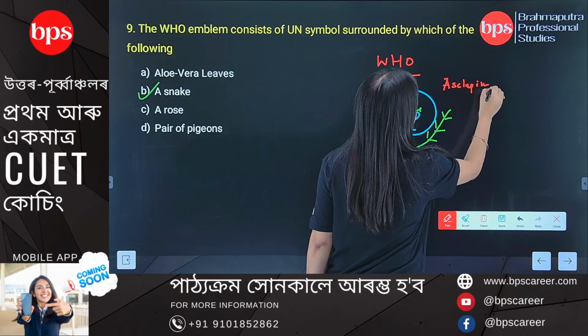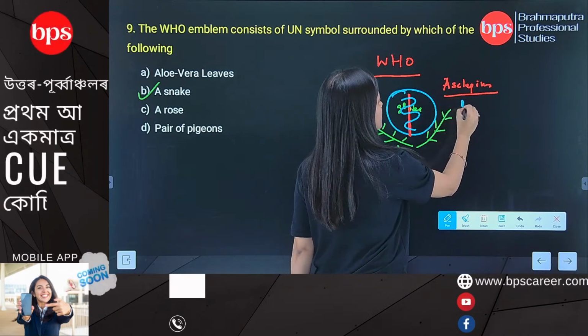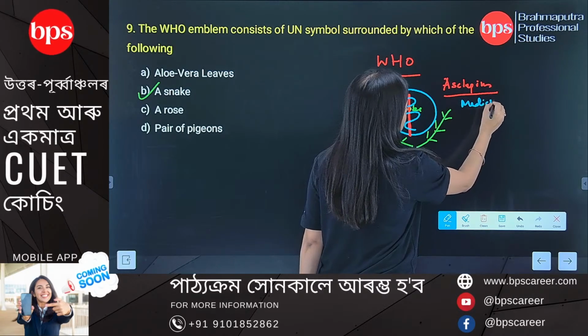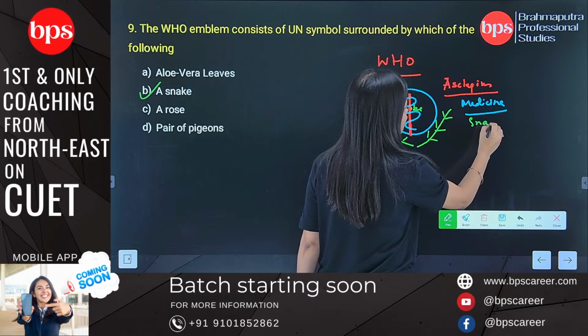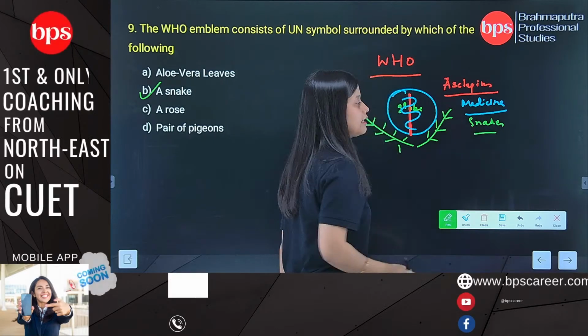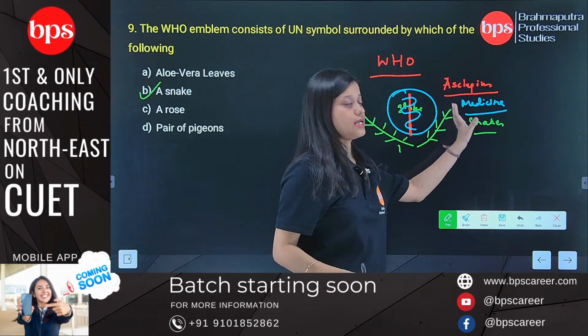Okay, his name was Asclepius, and what god was he? He was the god of medicine. Okay, he used to treat people, and he used to use what? He used to use snakes in order to treat people of some deadly diseases. Okay, so he was a very famous god who used to deal with medicine.